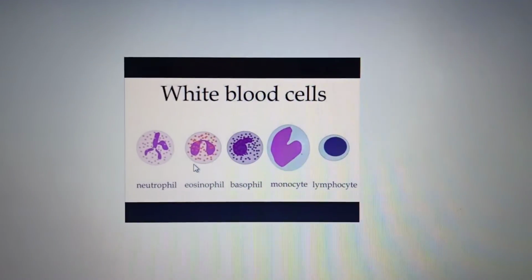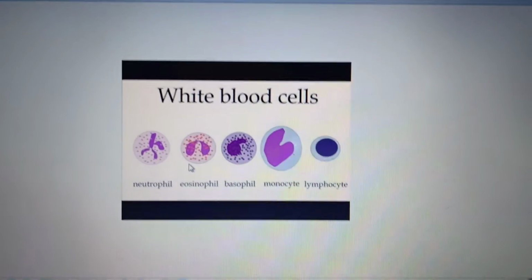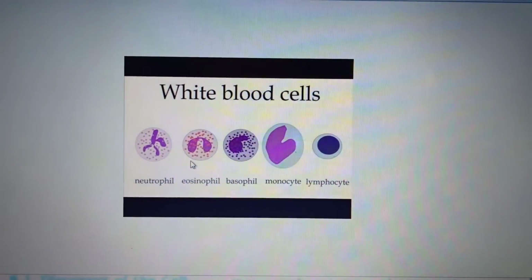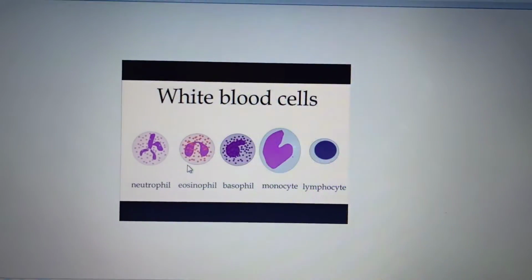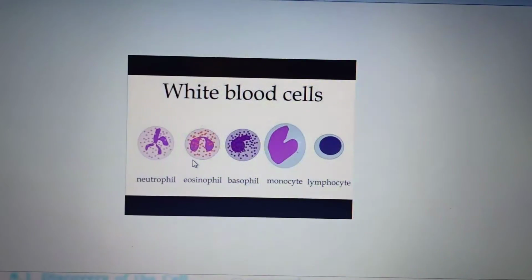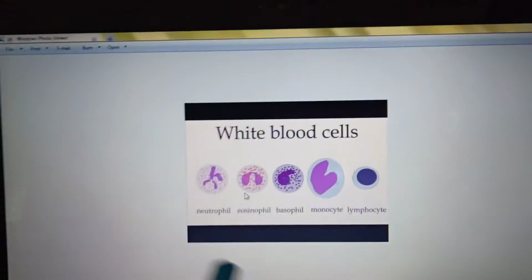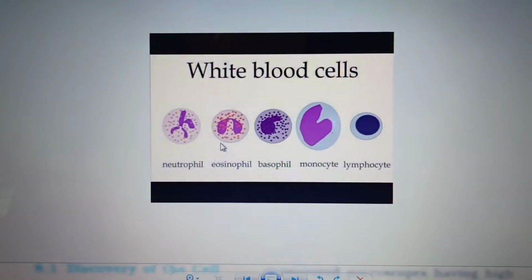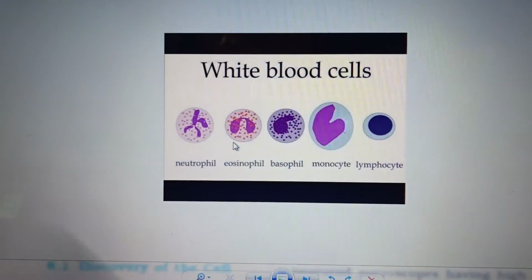See, it can change its shape, like an amoeba, engulfing the antigen or the pathogen that enters our body, and it destroys it. These are the various types of WBC or white blood cells, and the central part is the nucleus. The nucleus is also very big, it will be bilobed.